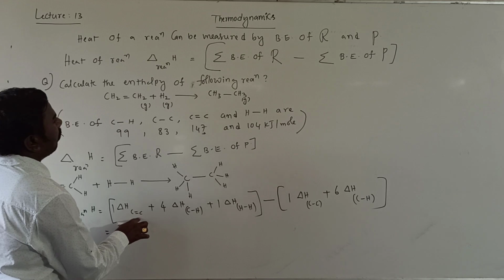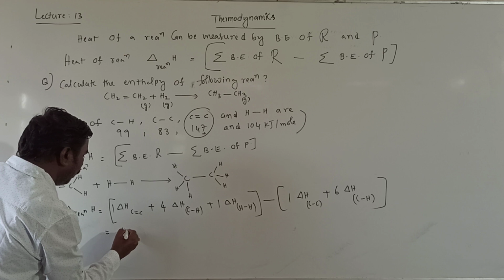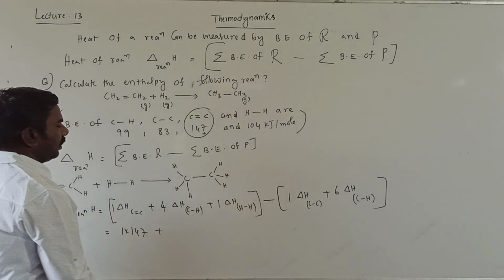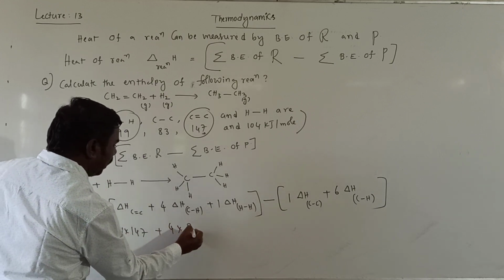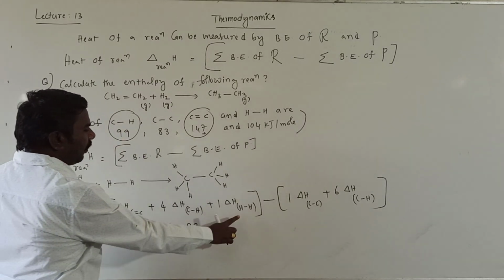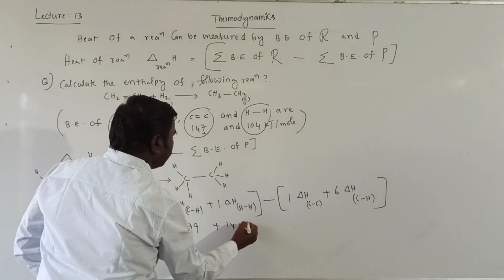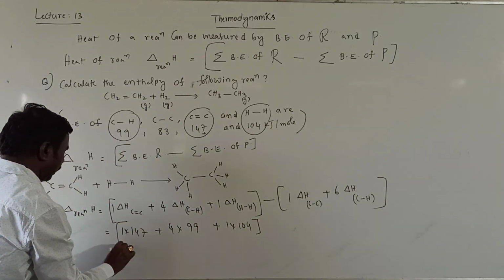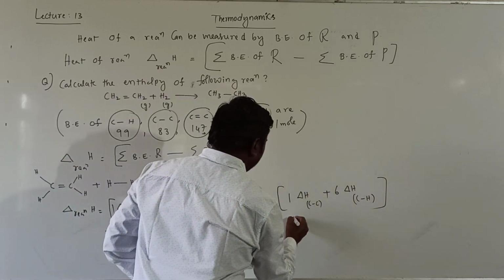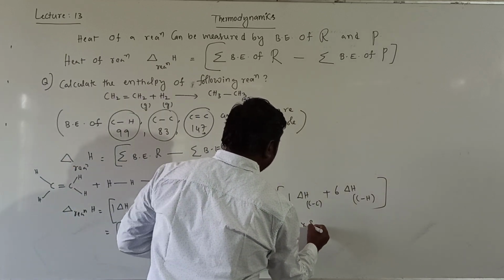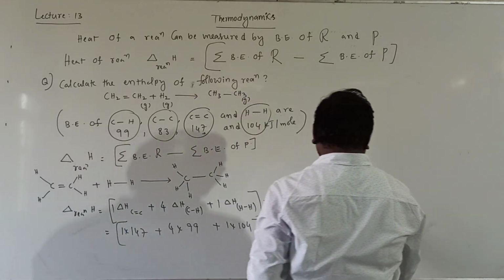For the double bond, 1 into 147, plus for CH bond, 4 into 99, plus for HH bond, 1 into 104. These are reactants. Minus the CC bond, 1 into 83, plus 6 into CH bonds, 99.